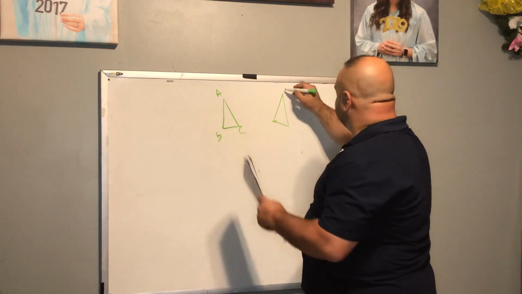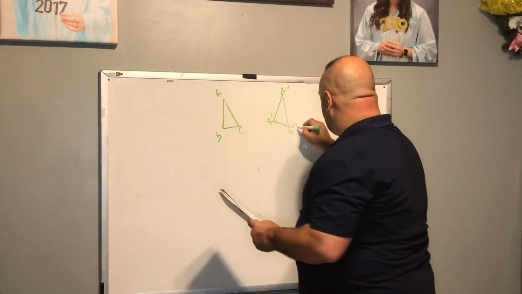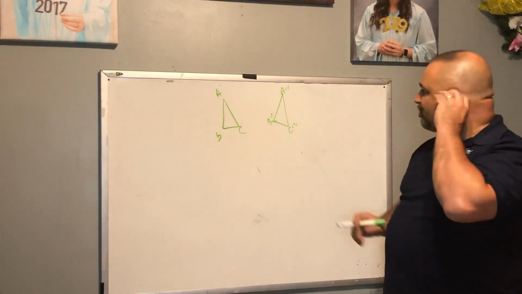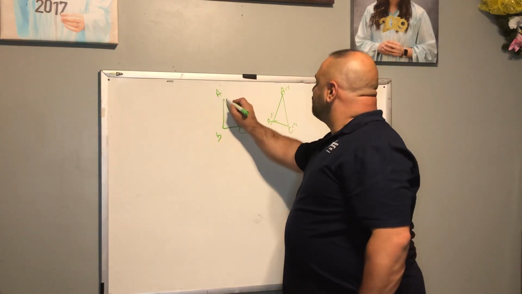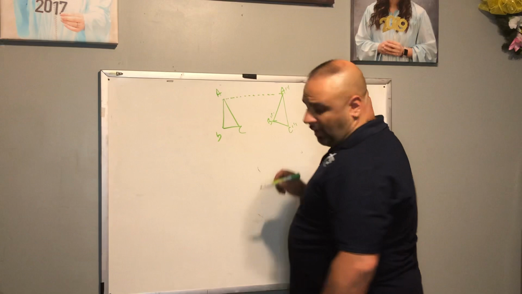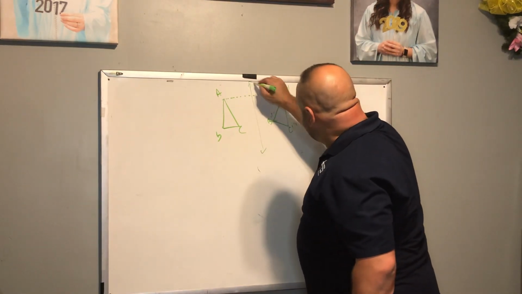Okay, all right. I'm not going to use any tools because I don't have the proper tools. So I'm just going to show you how to do it. All right, so A, draw your auxiliary line from A to A prime. You should have already done that. Okay, get our perpendicular bisector as such.